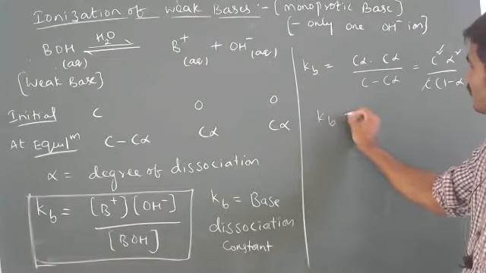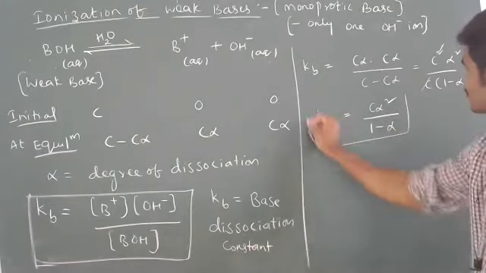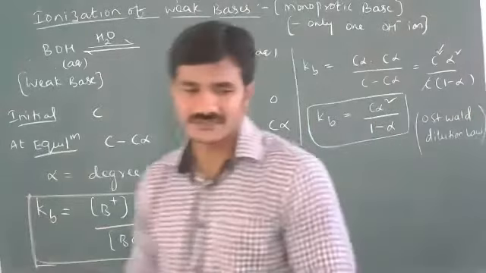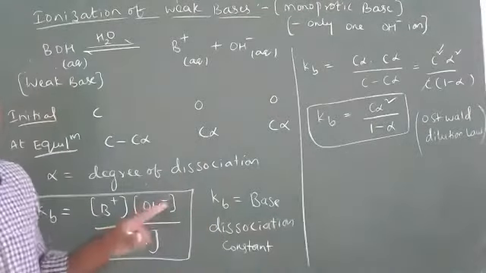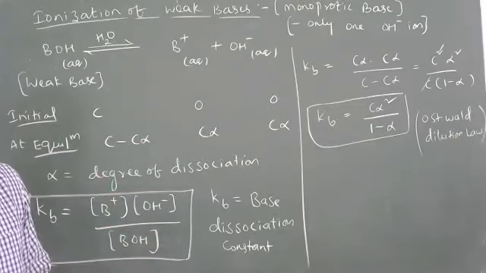Remaining, Kb is equal to C alpha square by 1 minus alpha. So it is the same Ostwald dilution law. This is for weak bases, and previously the expression Ka is equal to C alpha square by 1 minus alpha was for weak acids.